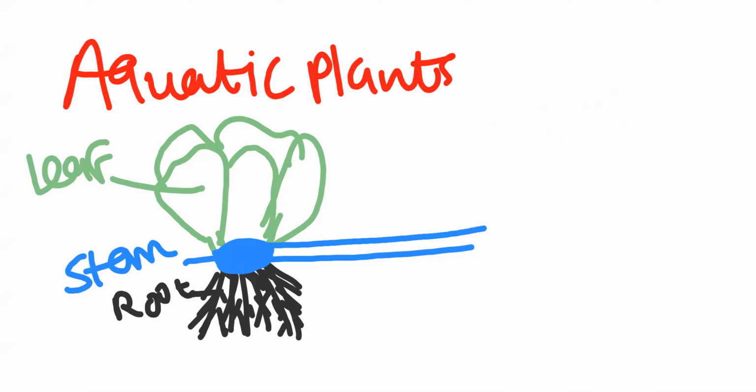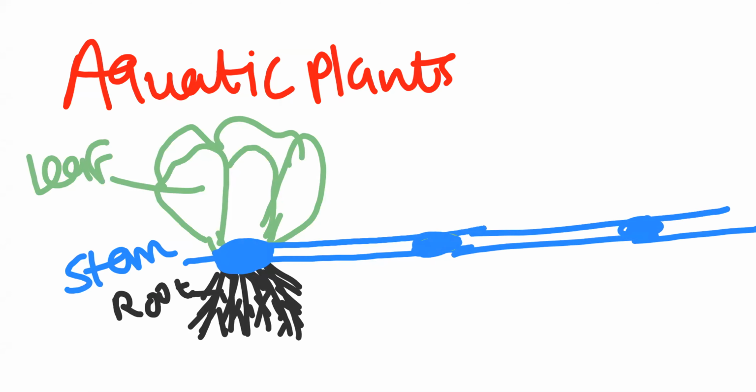Again, stem, so same features, nodes, internodes are there. So at each node, from each node, the tuft of roots arise. Means bunches of roots arise.